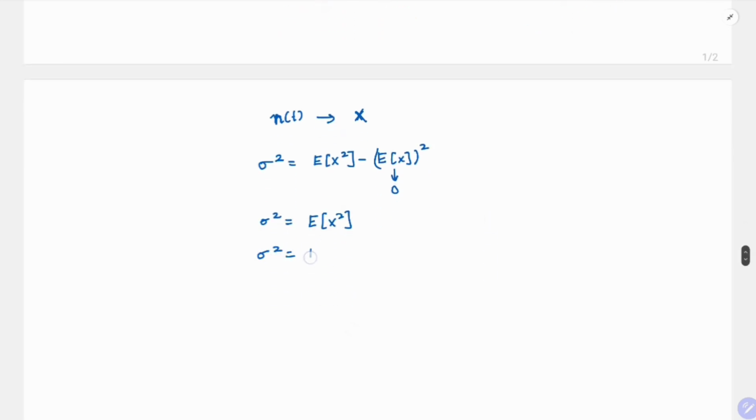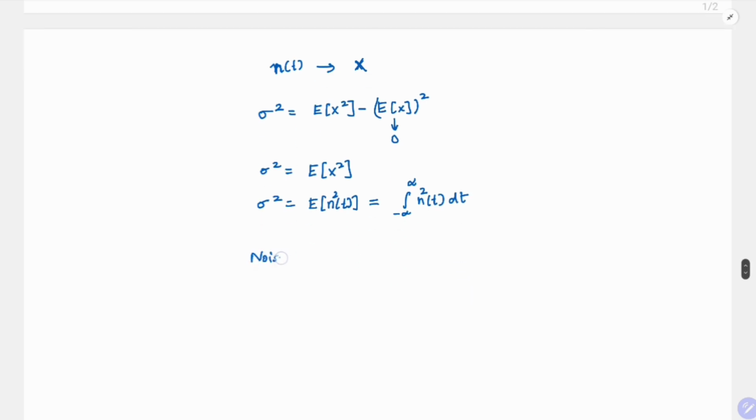And your x is the distribution of n of t. Since n of t is continuous, this we can also write as, this is a random variable, right? So I'll take it from minus infinity to infinity, n square of t, into dt. Why this is possible is because noise is an ergodic process. Here, if you see, I have gone from a random variable to a time variable.